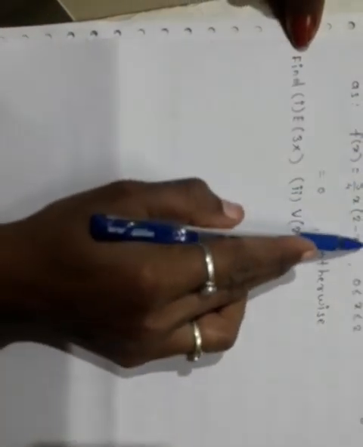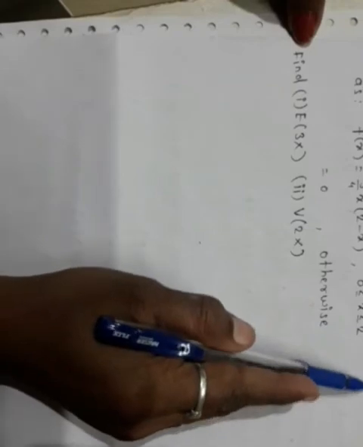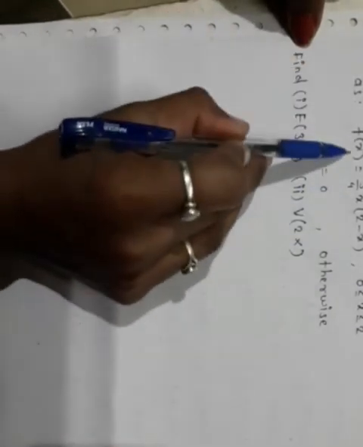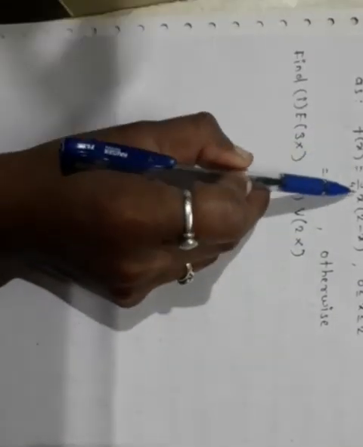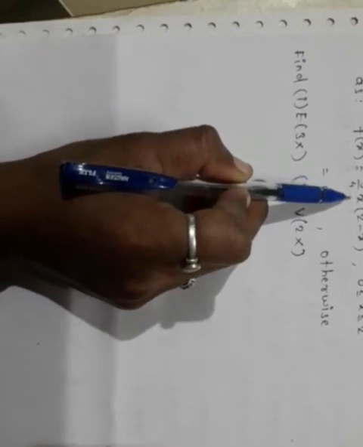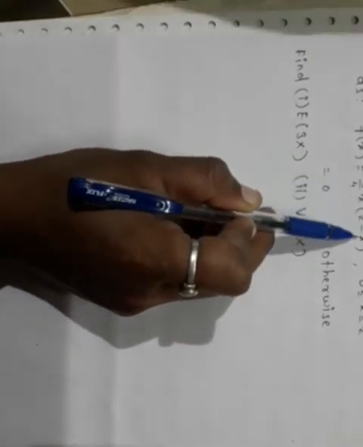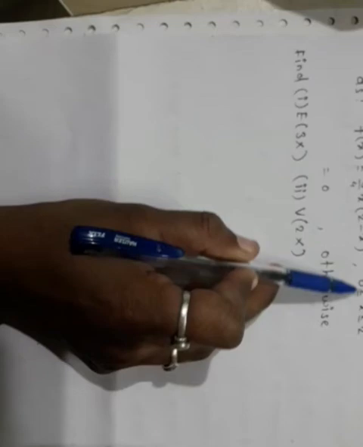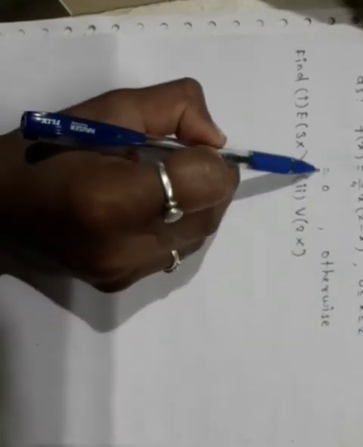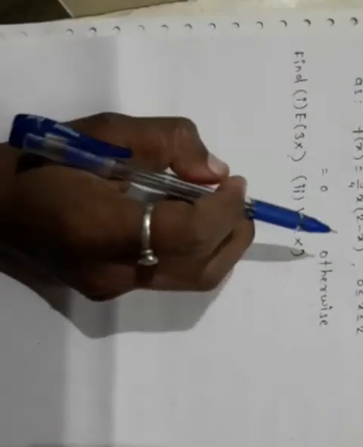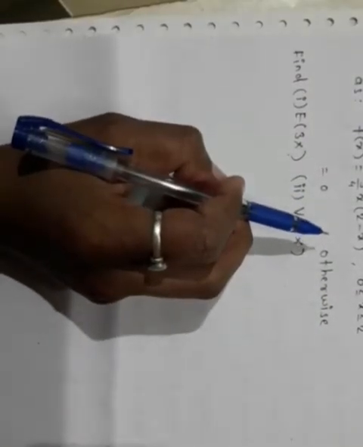So the example is: a random variable x has the PDF f(x) defined as f(x) is equal to 3 by 4 x into (2 minus x), where x runs from 0 to 2, which is equal to 0 otherwise. Find E(3x) and second V(2x).